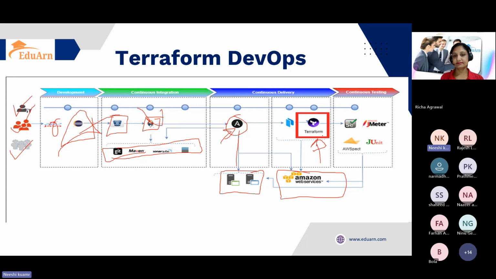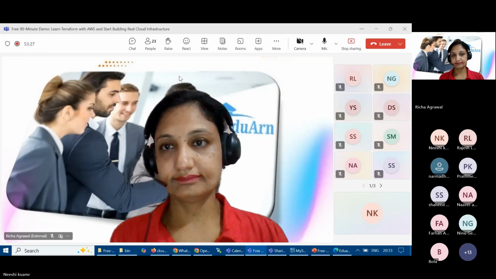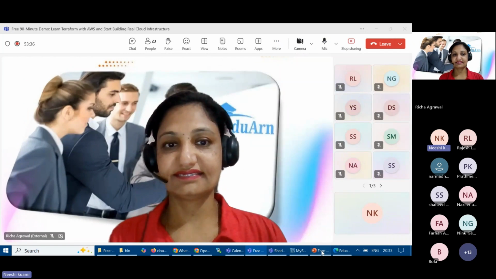Which plays a very important role in creating resources in a cloud. And continuous testing is also required, with the help of functional tests, automation tests, performance tests or unit tests, and then we get an output, right? So far all clear, everyone? Does anyone have any question on this? No? Very good. So let's move further.